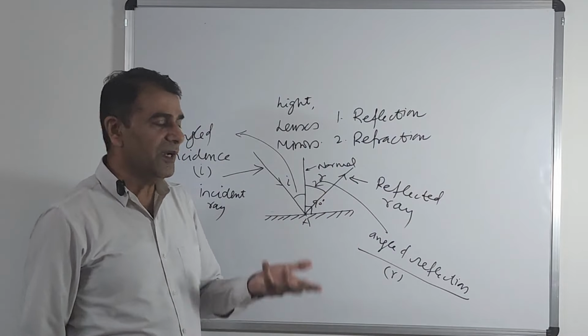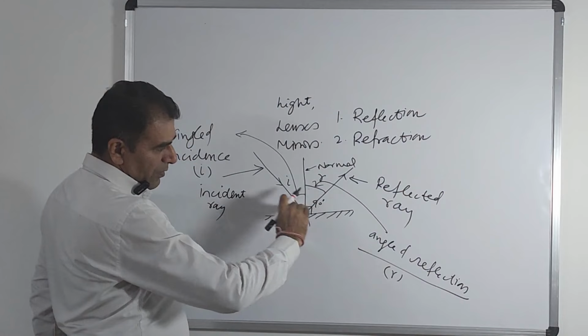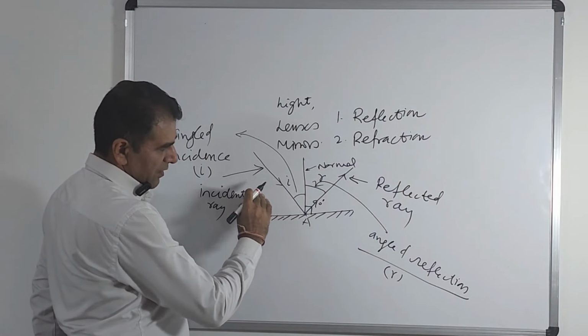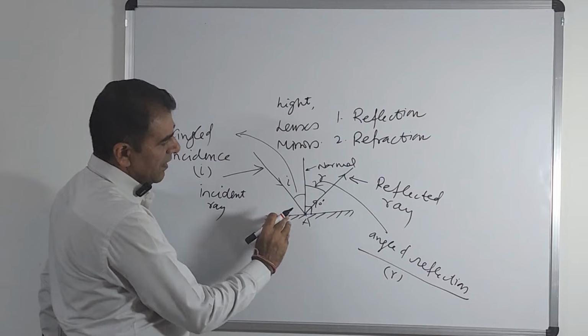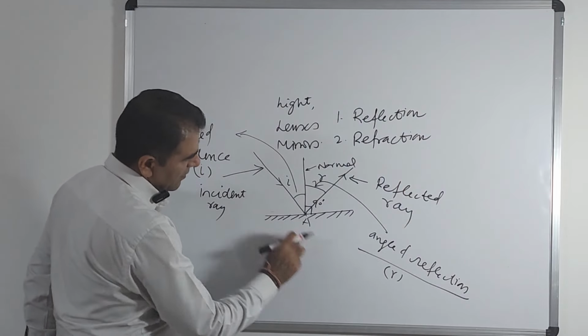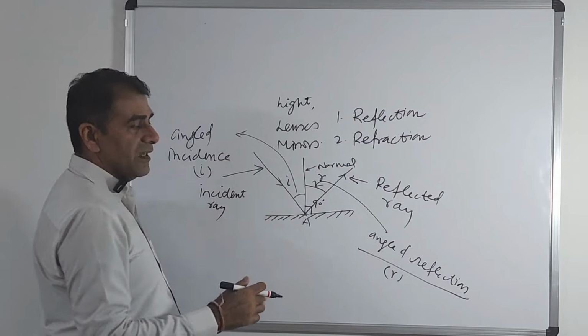What is the medium? Medium means, this is a mirror. Above this mirror, this is one medium, and this mirror is another medium, and below this medium, this is the same medium around this, like this. So this medium is say air.